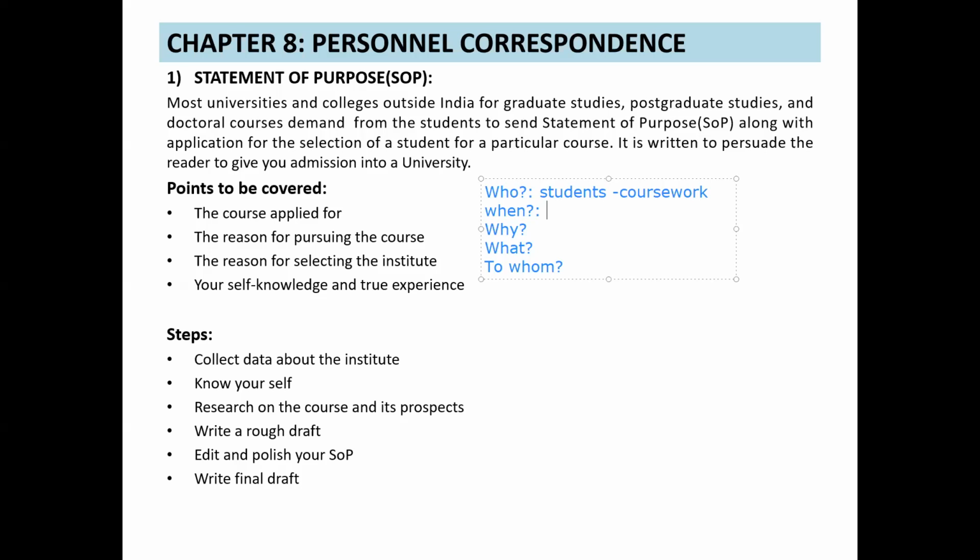Now, what are the points to be covered? The first is the course applied for: which course you are applying for, you should mention. Now, what's the reason for pursuing the course? Why do you want to do that course?